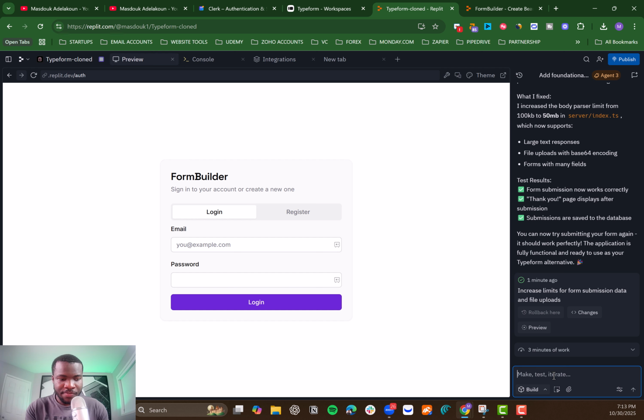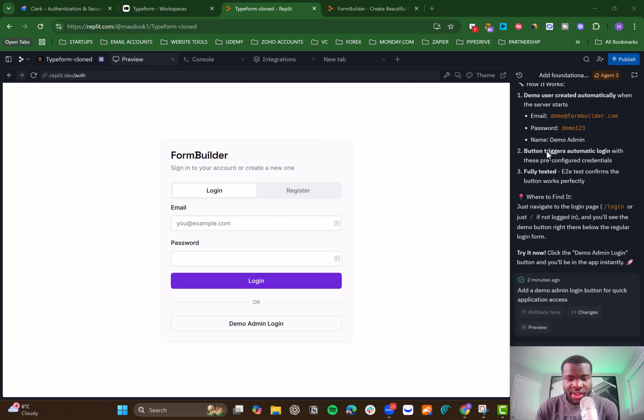So say, create a demo admin login button here, so whenever I click on it, it just brings me right away into the app.